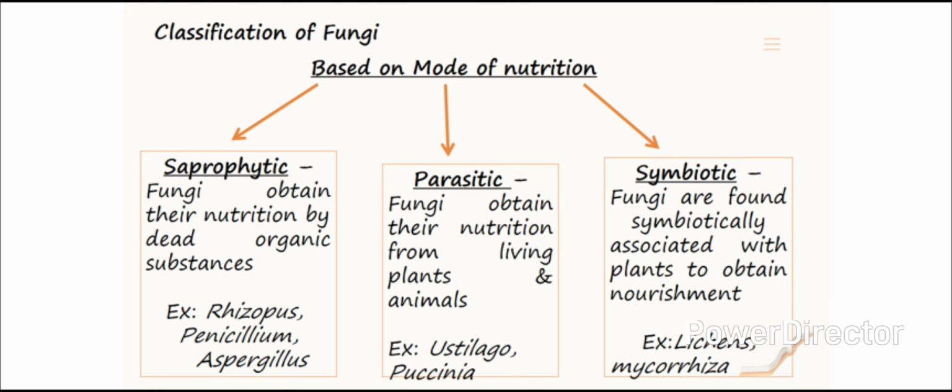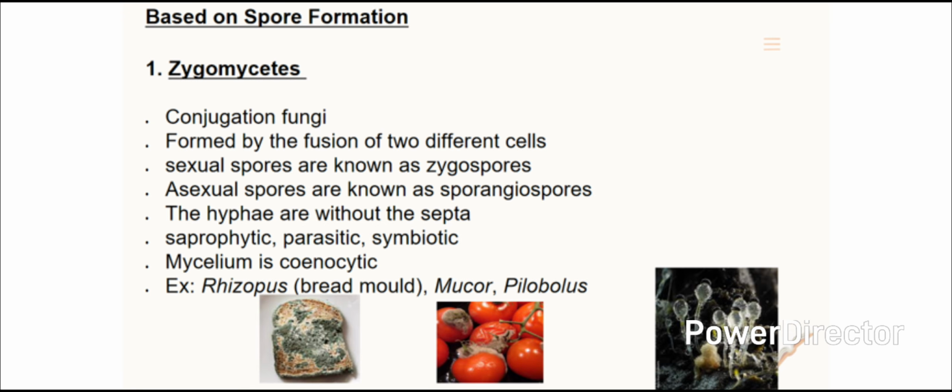Fungi obtain their nutrition from living plants and animals by causing harm to host and sometimes even kill them. Example, Ustilago, Puccinia. The third one is symbiotic. Fungi are found in symbiotic association with plants to obtain food. Example, lichens, mycorrhiza. The second one is based on spore formation.